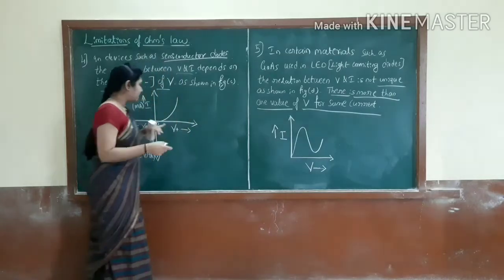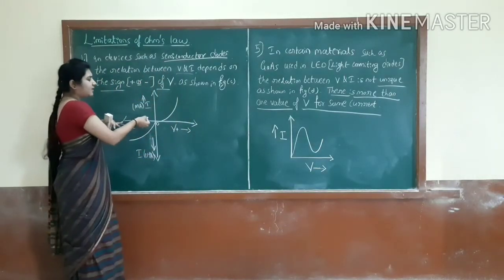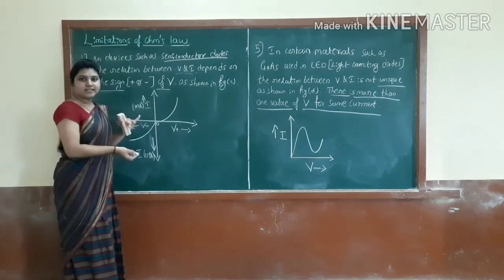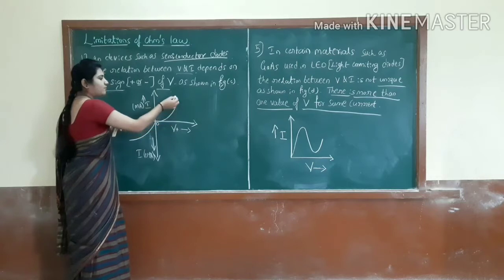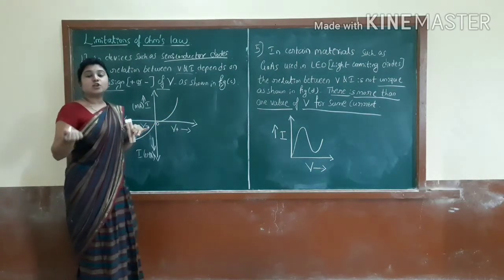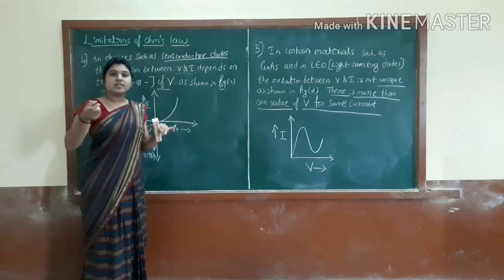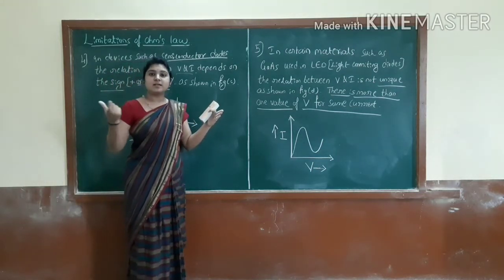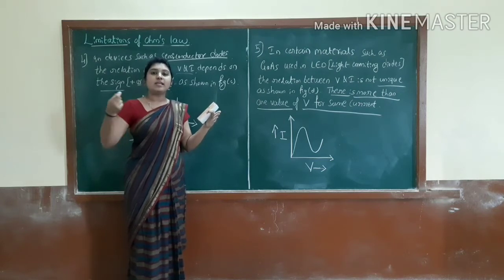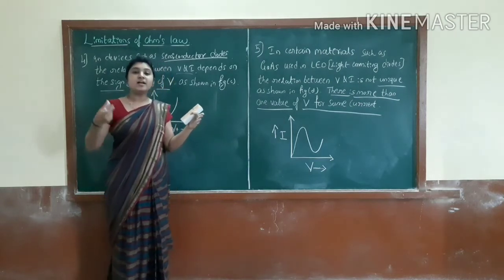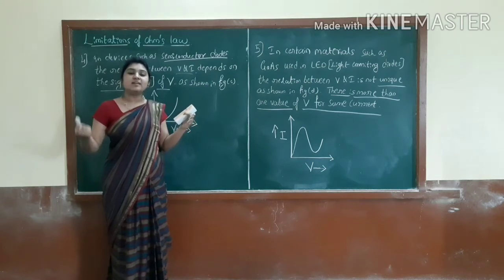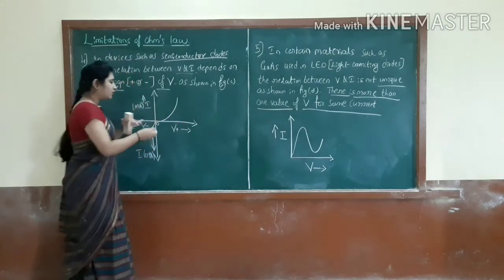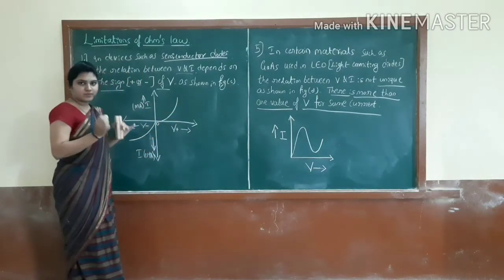Just take a graph here. See here, the current is in the positive direction and the voltage also is in the positive direction. So here also we are getting a non-linear curve. In the previous limitation we discussed, for semiconductor diodes we are getting the non-linear curve, correct? They are like non-ohmic devices. That's why we are getting the non-linear curve.